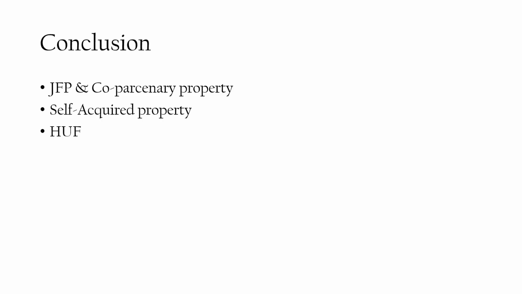I would like to conclude by stating that joint family is a broader term compared to coparcenary. Coparcenary is restricted to only male members in three generations, that is, son, grandson, great grandson. A self-acquired property is one which a Hindu acquires through his own efforts and exertion. And there are other categories of properties which are considered to be self-acquired property as discussed in the previous slide.